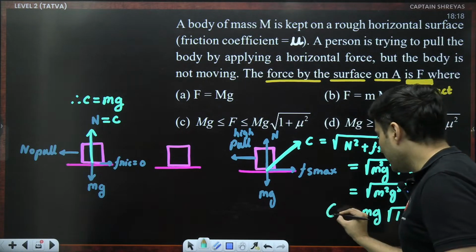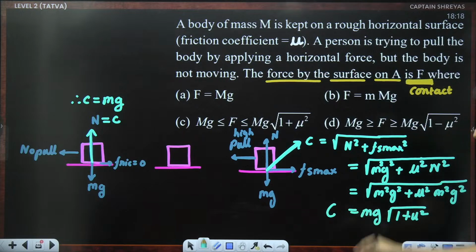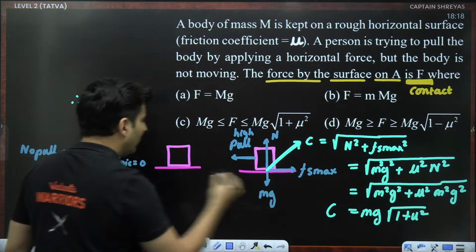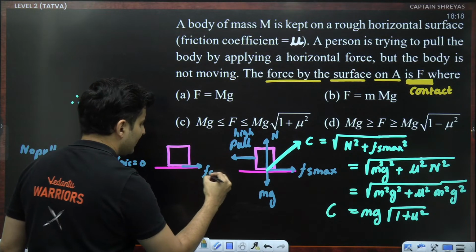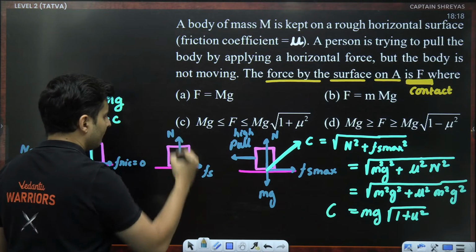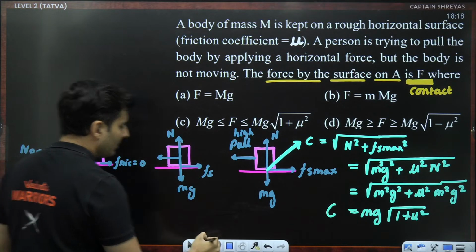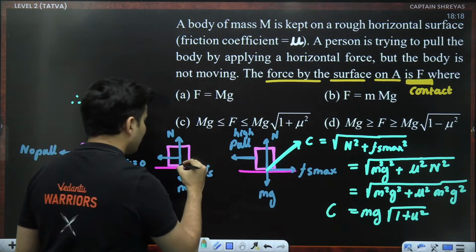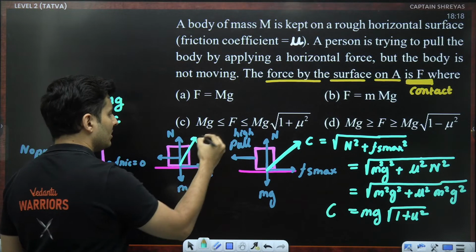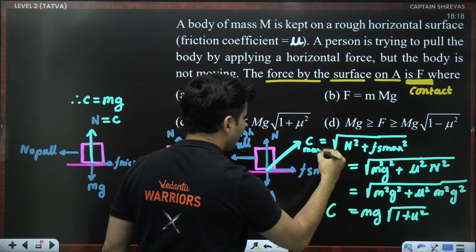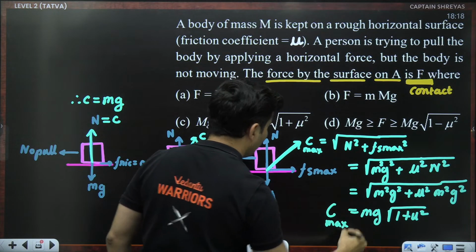So this contact force, I feel, is the maximum value of the contact force, because when it is not limiting in nature, it is just Fs. This normal is there, this mg is there, your pull is existing. This contact force will not be so much. This contact force, I think, is the maximum value of the contact force.